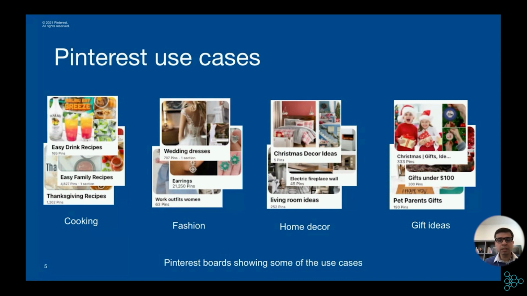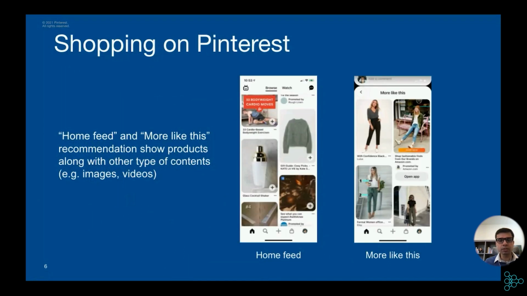There are various ways Pinterest helps users to find inspiring and relevant products. We have many recommendation feeds or surfaces. Some of the major ones are home feed and more like this. So when a user opens our app or our website, the default recommendation feed they see is called a home feed. When a user taps on an image or a pin and then scrolls down, they find more like this recommendation. In each of these recommendations, we show products when it is relevant to the user.